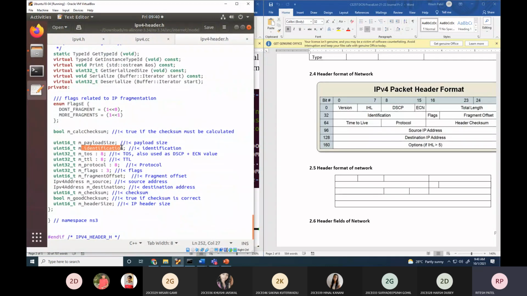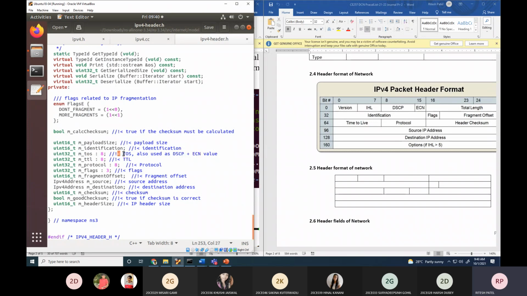identification. So this is identification. How many bits long is it? 16 bits, so it is uint16. Type of service, TOS, is this DSCP plus ECN value.